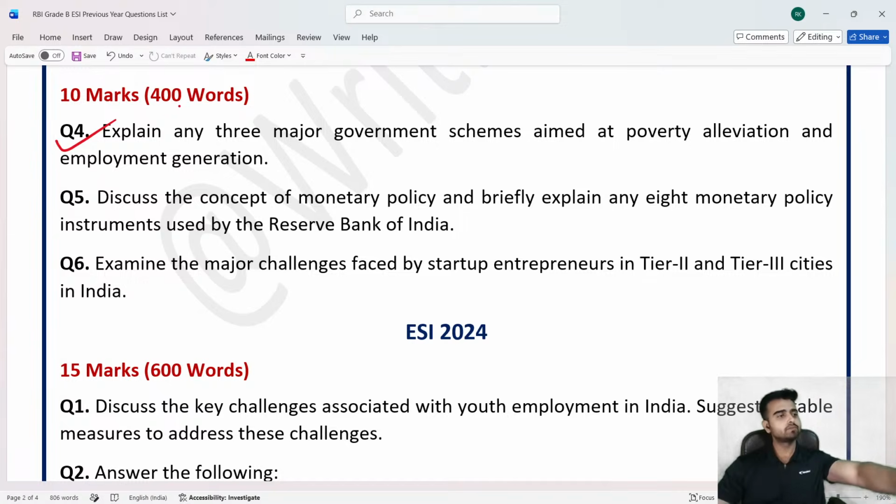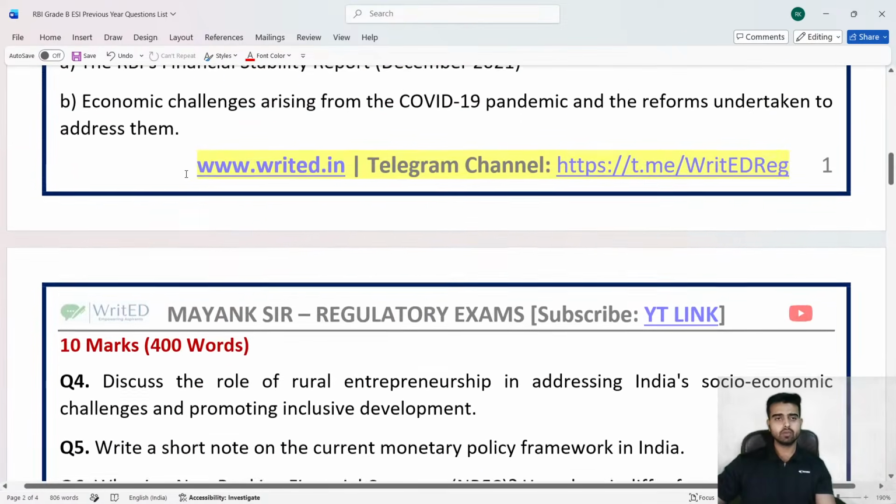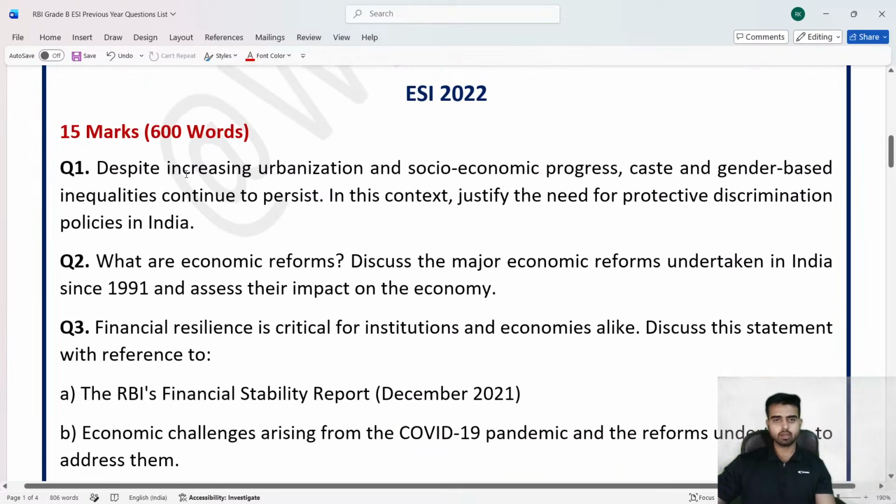So the question number 4 is about: explain any three major government schemes aimed at poverty alleviation and employment generation. Again, if I show you, see over here as well, they have framed question on poverty. कहाँ गया वो?